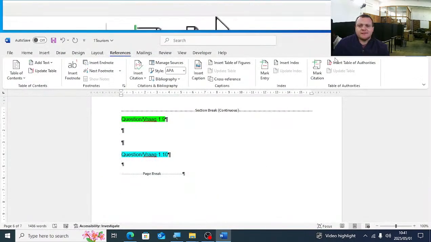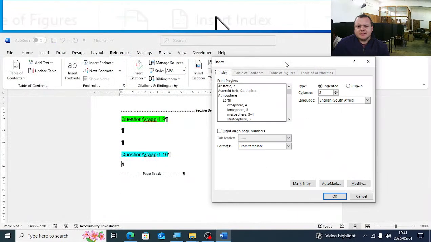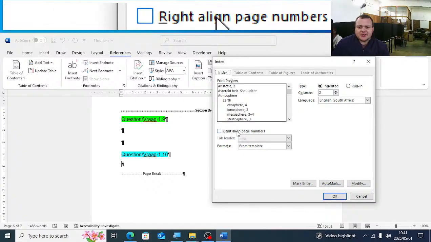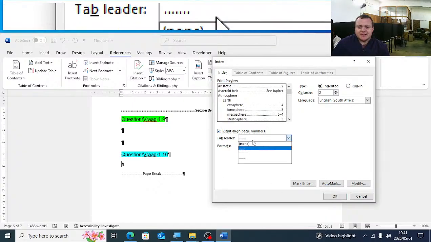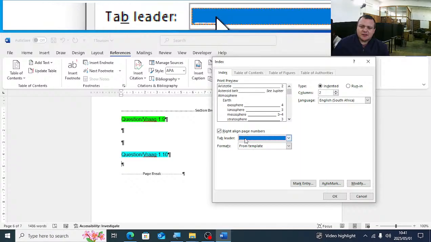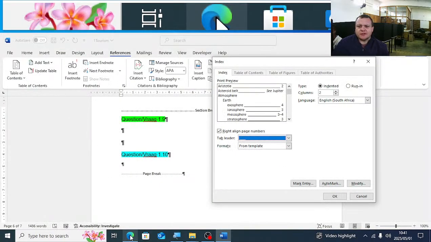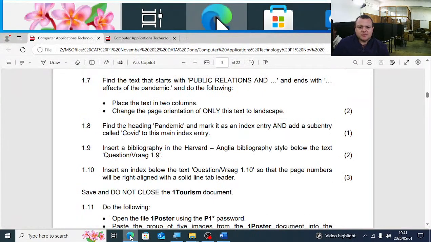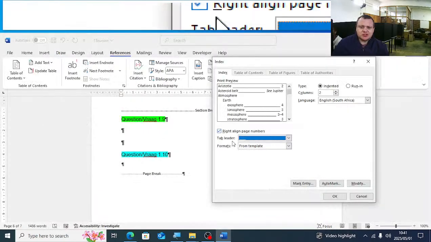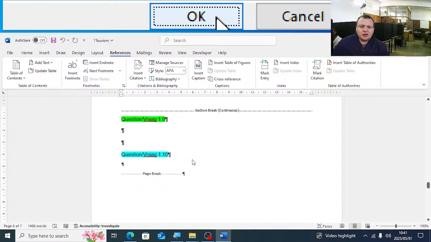We're going to go to Reference, Insert Index. They give us specifications there. The page numbers must be right aligned and it must be a solid line. They don't tell us how many columns it should be or the type, so we assume it's going to be 2. You'll click on OK.